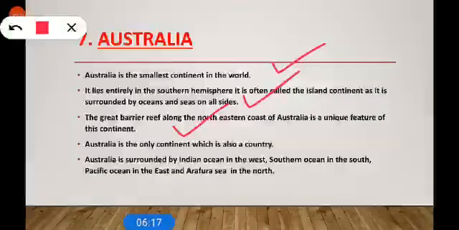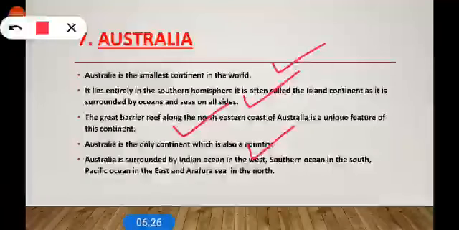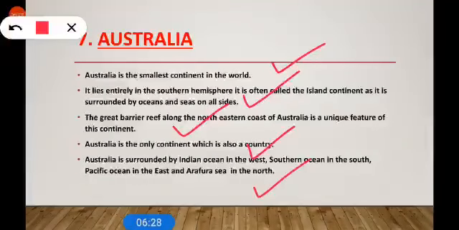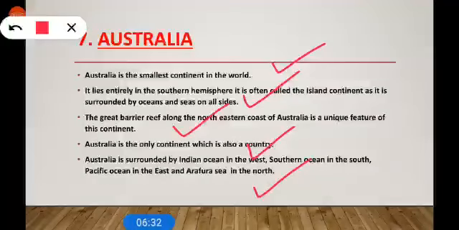Australia is the only continent which is also called a country. Australia is surrounded by Indian Ocean in the west, Southern Ocean in the south, Pacific Ocean in the east, and Arafura Sea in the north. And you know, kangaroo is only found in this continent.